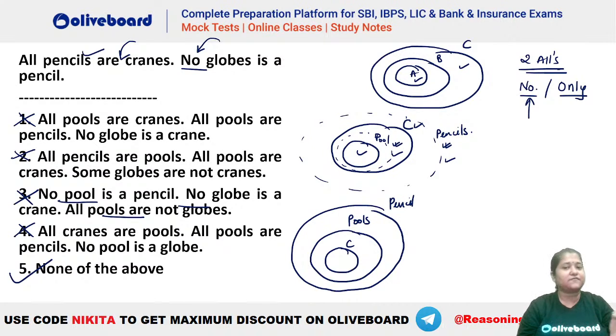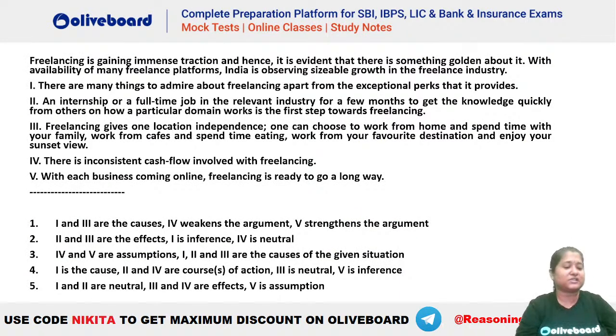So यहाँ पर first of all, try to eliminate the options. Once you have eliminated, then make the cases for the remaining ones. Okay. Chalo, next question on your screen. Let's have a look at this one. Let's try. So critical reasoning on your screen. Chalo, jaldi se try kariye. Let's see.